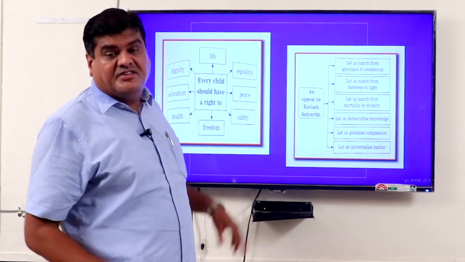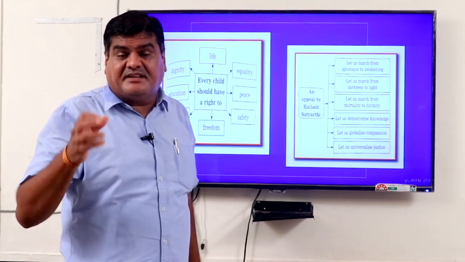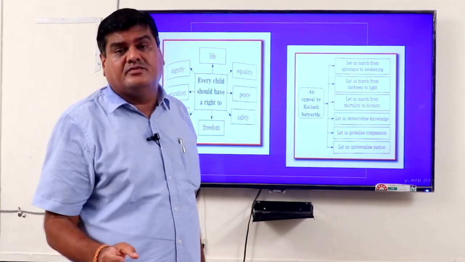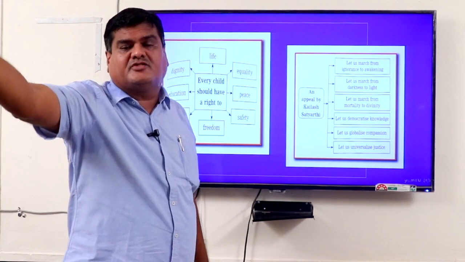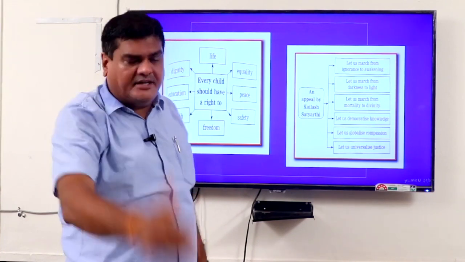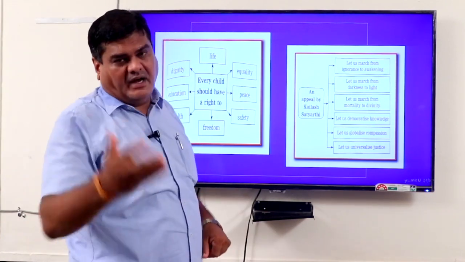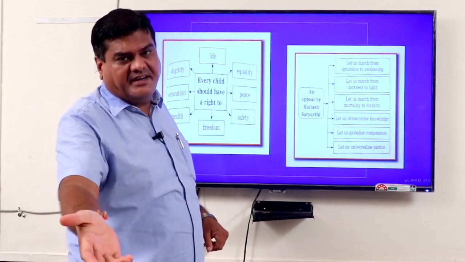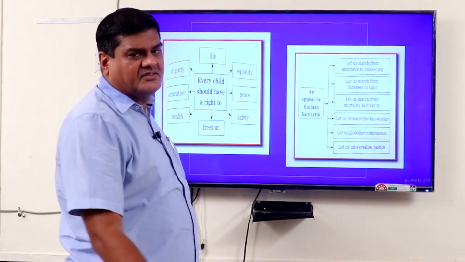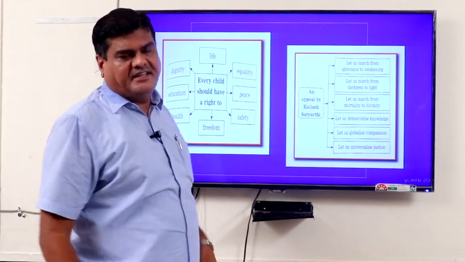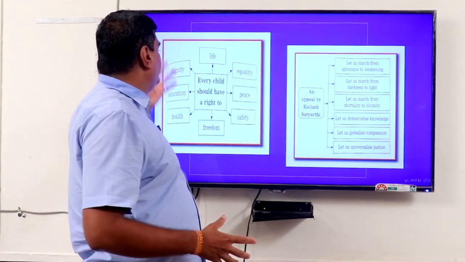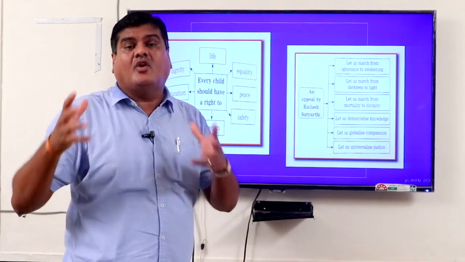Health facilities, this is the important part. Health facilities should be given to each and every child, so that we can put the mortality rate down. Education facility, I discussed it as a fundamental right. We only have to give the chance to every child. And dignity. We have to follow these things because these are the rights of children.